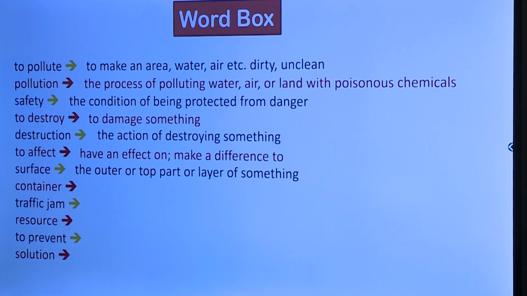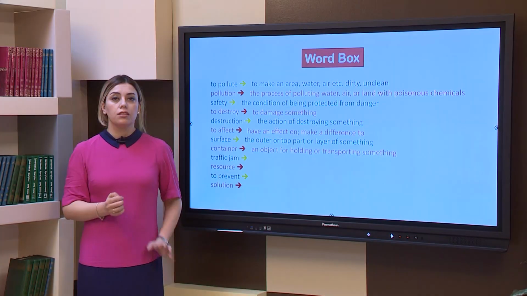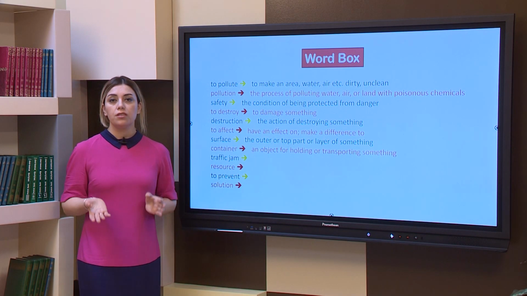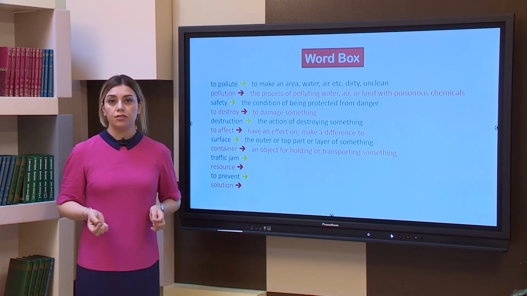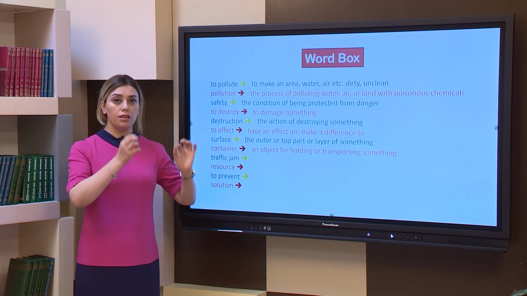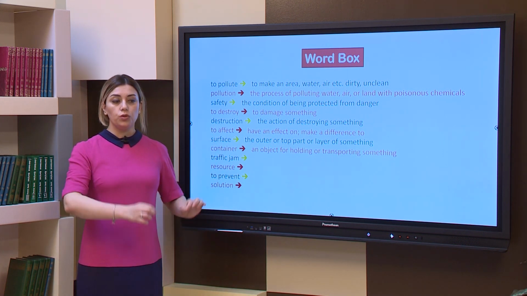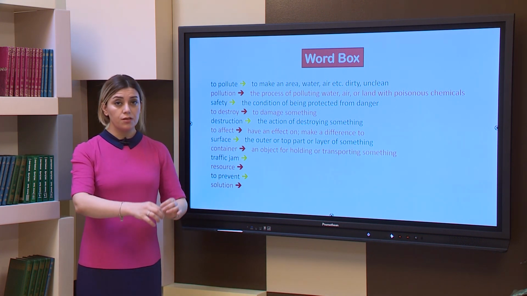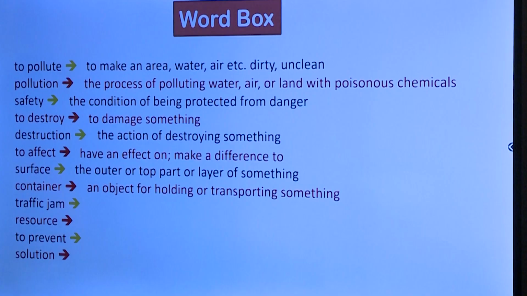The next word is container. A container is an object for holding or transporting something. We can keep some stuff in containers. For example, we can have canned fish in a container, or there are special containers for putting our trash. We put the glass into a special container, we put the paper into a special container, and we put our junk food into another container. So these are the objects for holding something inside.